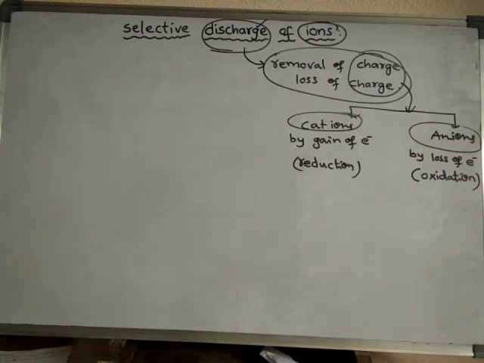The process of discharge of ions may be either oxidation or reduction. The cation, if it undergoes discharge, then the process is said to be reduction. The anion, if it undergoes discharge, then it is said to be an oxidation process.